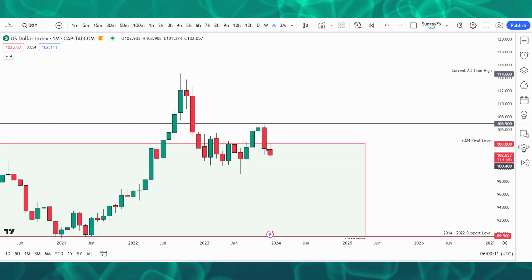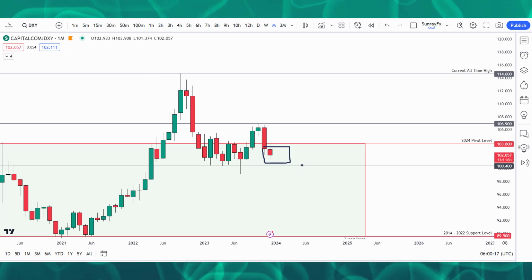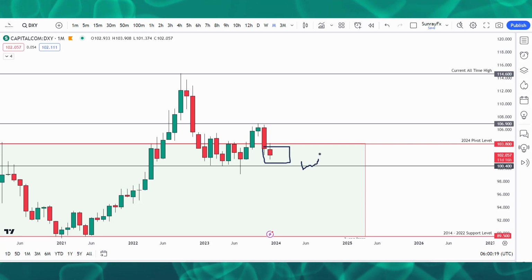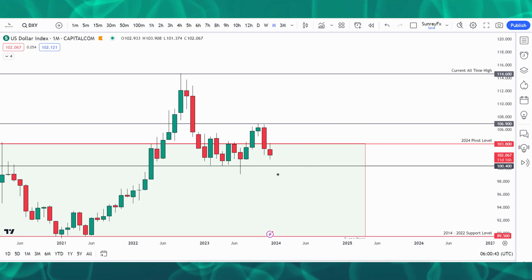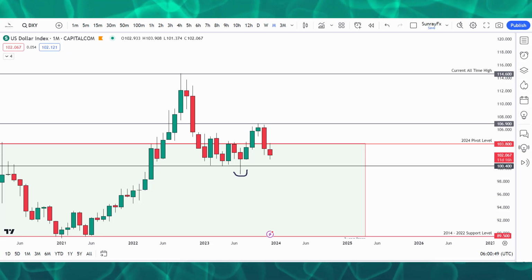But if DXY closes back into this 7 year range and does not break 100.40, we are still in an uptrend, in my own opinion. Before I can say that DXY is going down, we have to see a break of the 2023 low, and that will then negate my bullish movement on DXY.